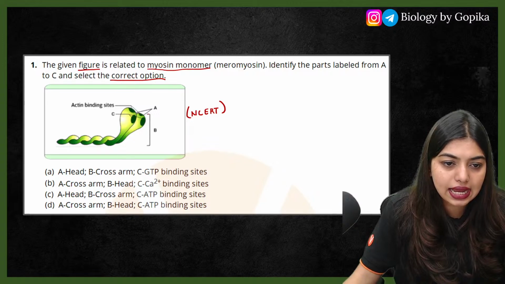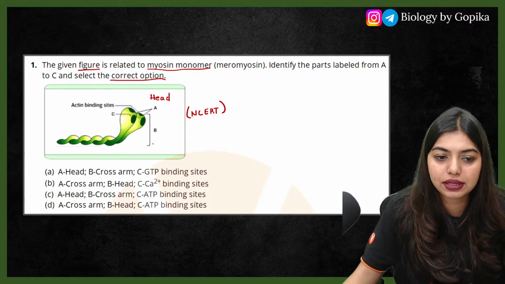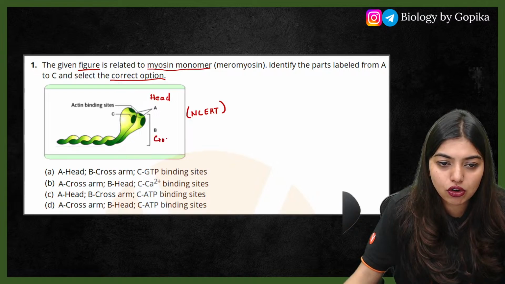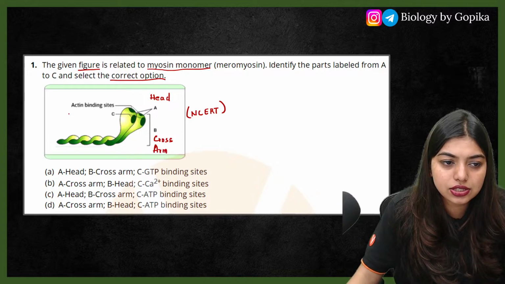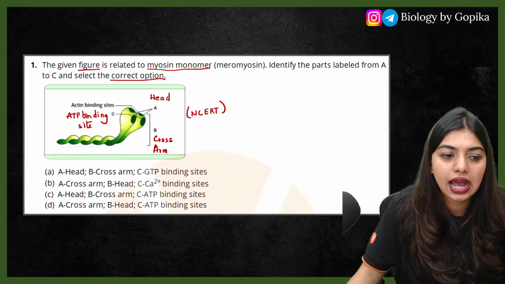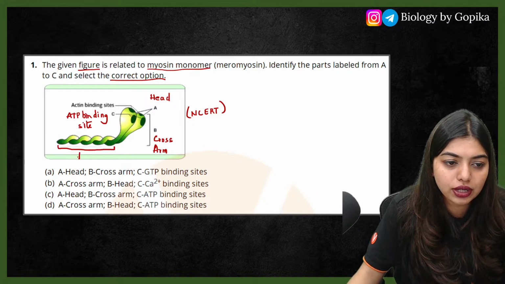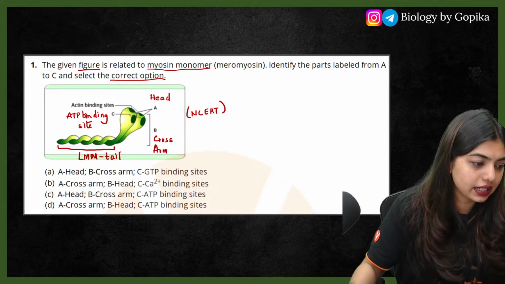So students, A is going to be the head. Okay, I'm putting the answer here. B is going to be the cross arm, and C is going to be your ATP binding site. You cannot tell actin binding site because the labeling is already done, so it is an ATP binding site, and this is your meromyosin. If a question comes for this, you are going to write LMM, that is the tail. Okay, LMM, that is going to be the tail. Clear to all of you?